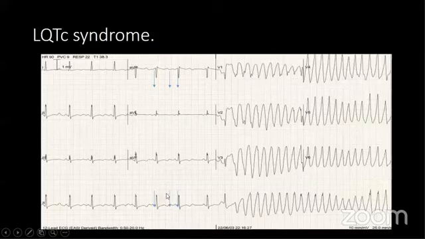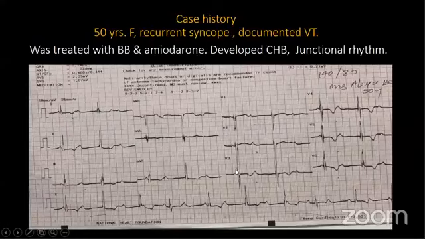This is the long QT which produces torsades de pointes. This is another case in our CCU. That patient came with recurrent unconsciousness, was on beta blocker and amiodarone that produced complete heart block with junctional rhythm.